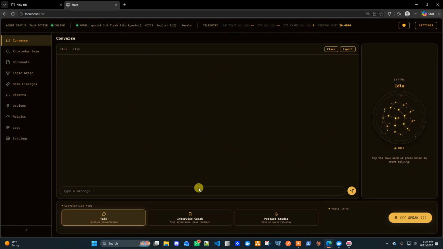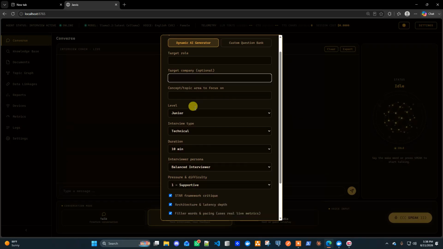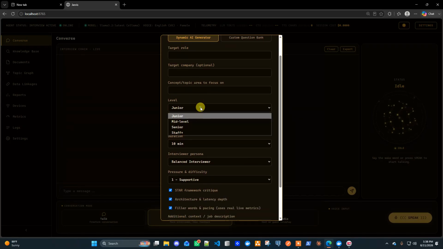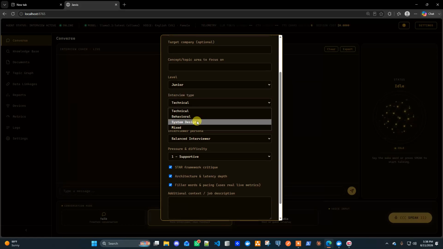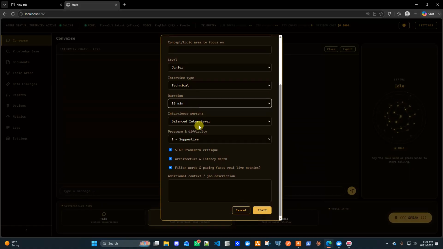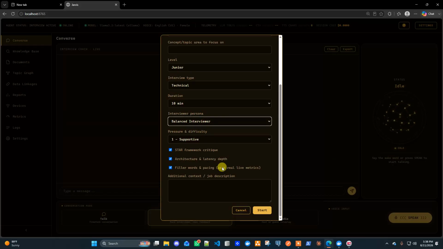This is the screen for talk, and if I want to schedule an interview, I can set up the configuration of the interview: what is the role, what is the company, what is the concept of the interview, what's the level of the interview, is it technical, behavioral, system design, or mixed, and what is the duration of the interview, how should the persona be, and what is the pressure and difficulty level here.